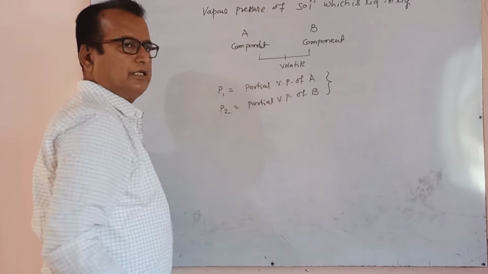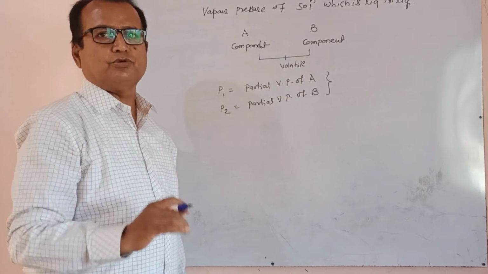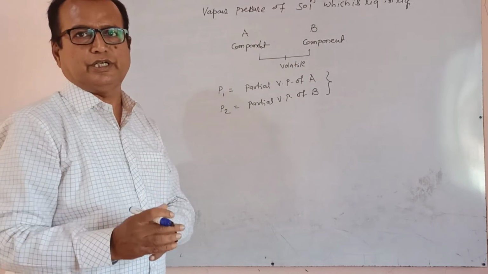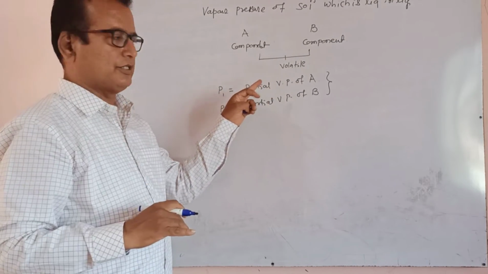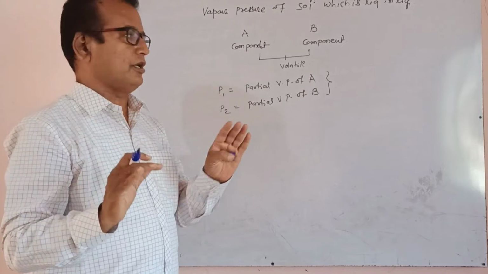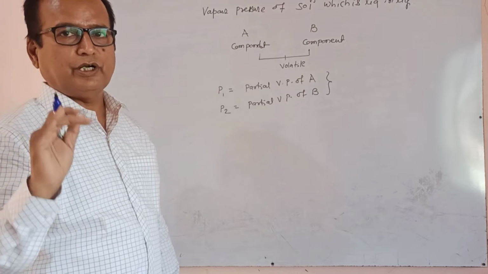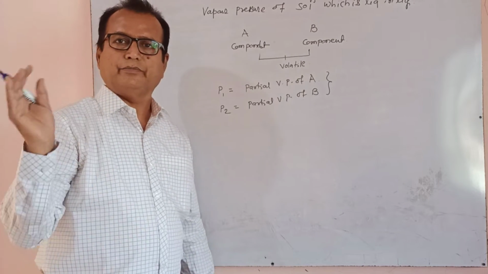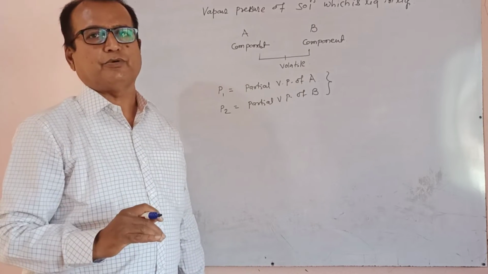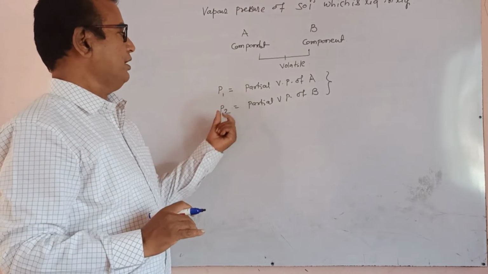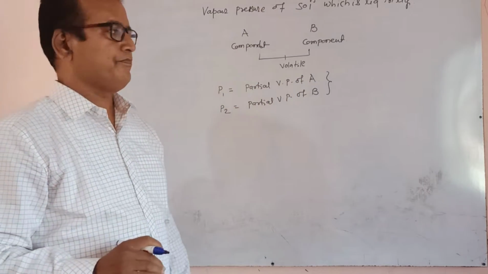Both the components are there. They are volatile. When they mix with each other, they give a solution, and in that solution state, with respect to their vapors, they develop their vapor pressure above the solution layer at equilibrium condition and at a given temperature. Equilibrium condition is an important part, given temperature is also an important part. It is P1 and P2, partial vapor pressure of A, partial vapor pressure of B.